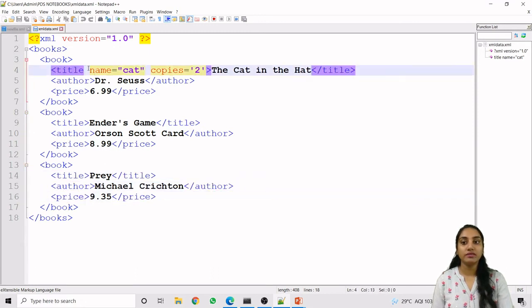In the title tag we have used name and copies, two different attributes. The name is equal to cat and copies is equal to 2. So this is our XML file. Basically, we use this XML file for storing and transferring data content. Now let us go to programming.